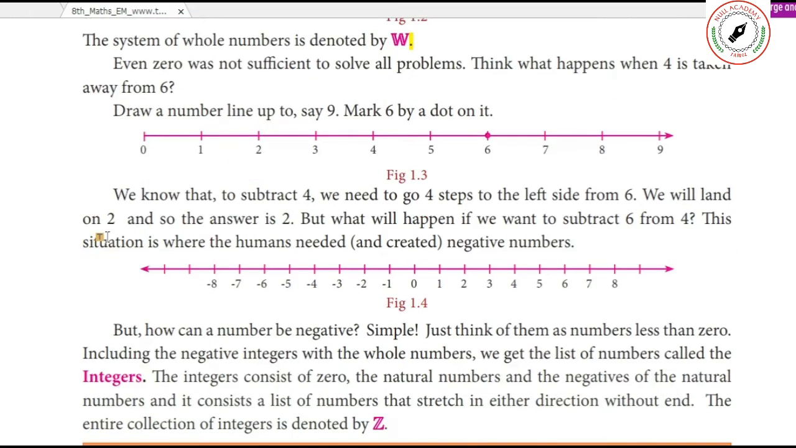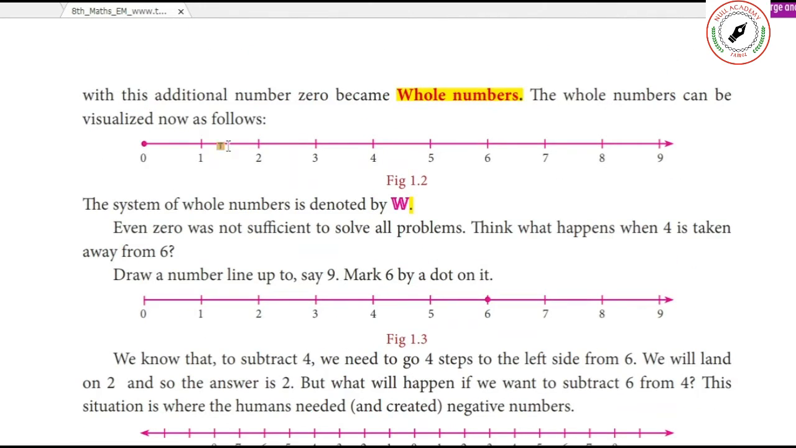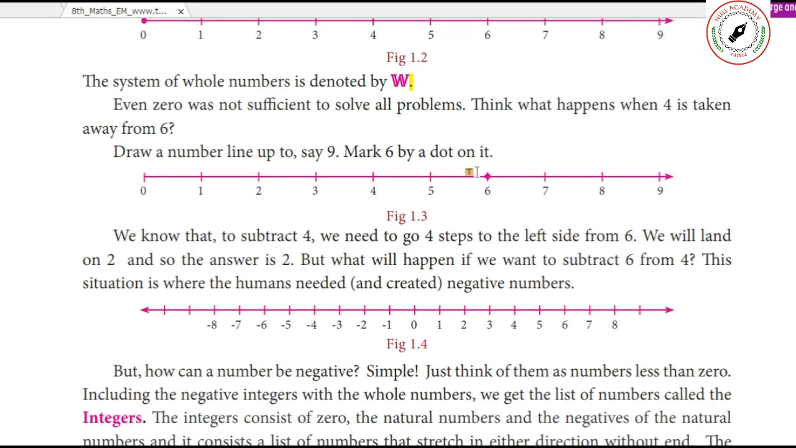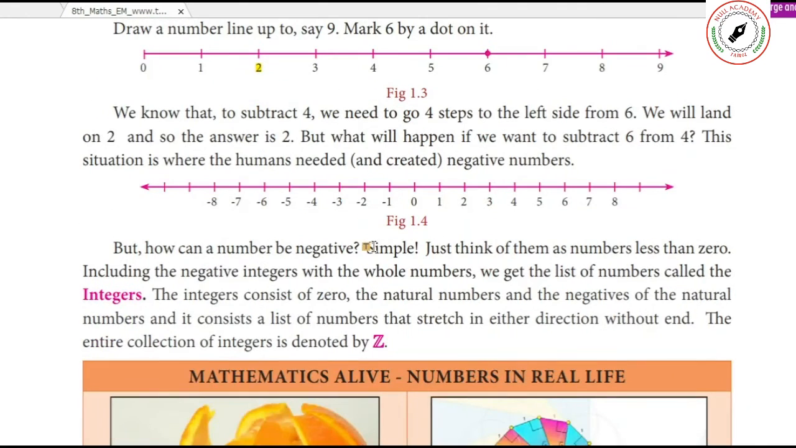Now you see this line, it will start from 0 and it will go on increasing. Suppose you subtract 4 from 6, where will you end? You will end in 2. Suppose you subtract another 4 from 2, where will you end? Again you count here: 1, 2, 3, 4. You will end up in minus 2.